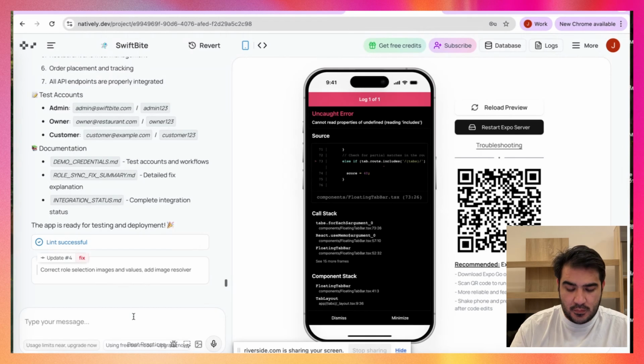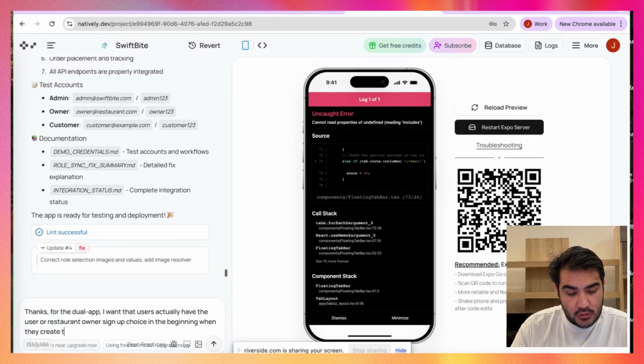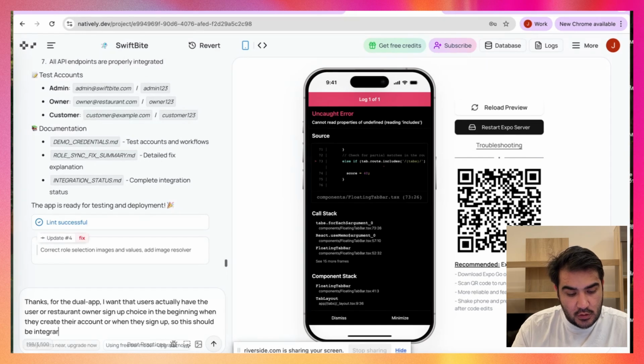Okay, let me say it like this. Thanks for the dual app. I want users to have the choice of signing up as a user or a restaurant owner in the beginning, when they create their account or when they sign up. So this should be integrated into the authentication part.